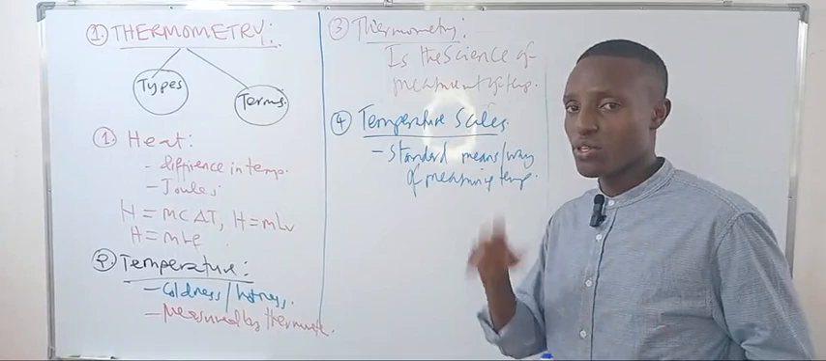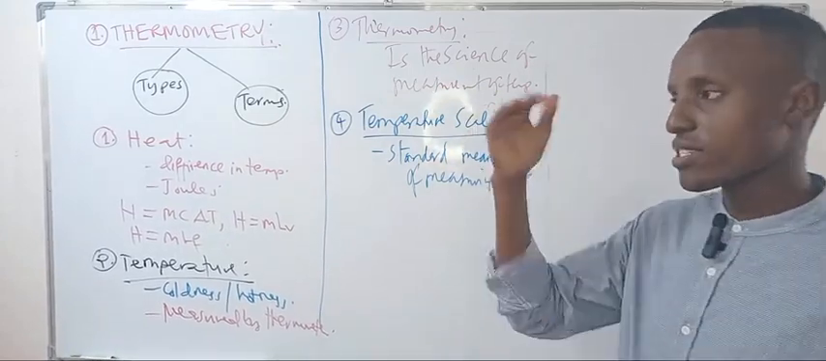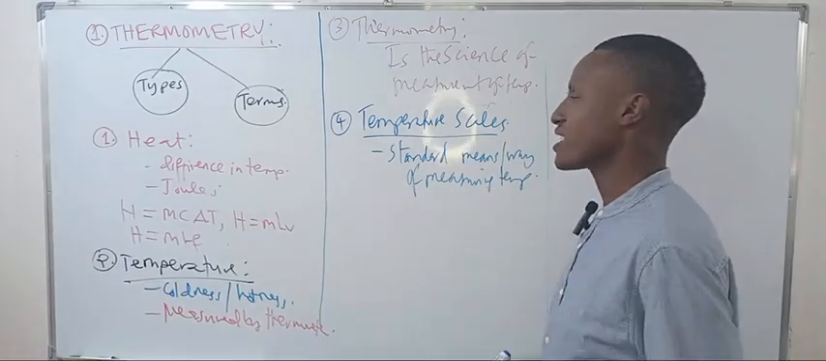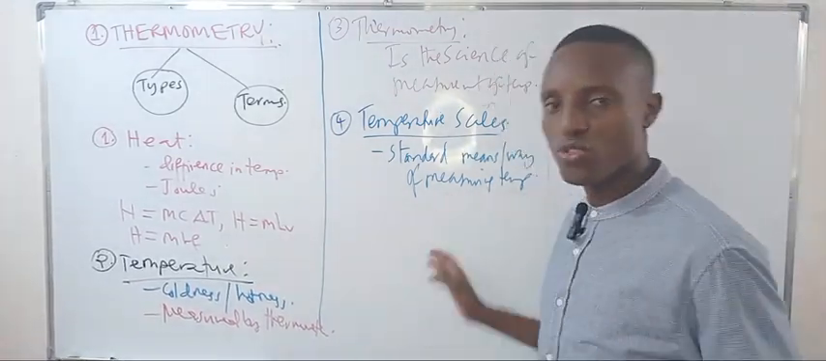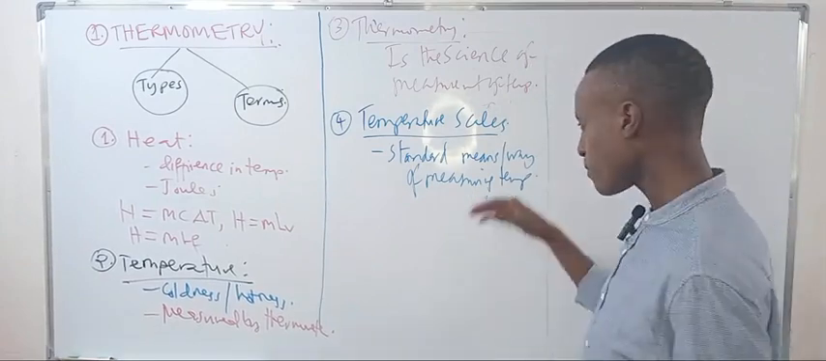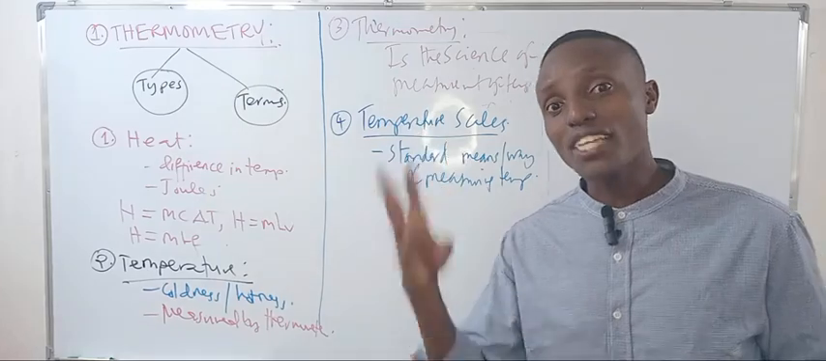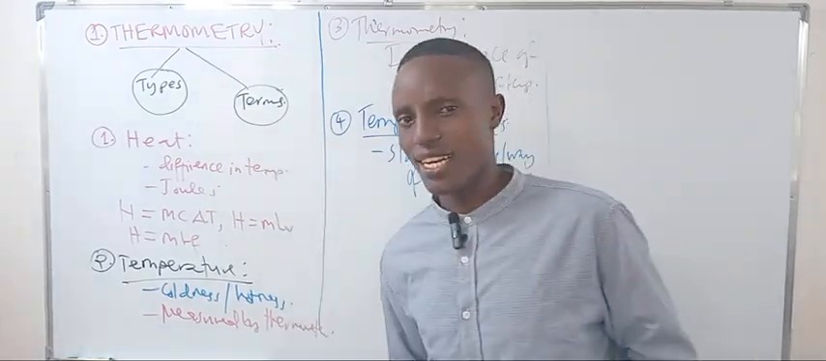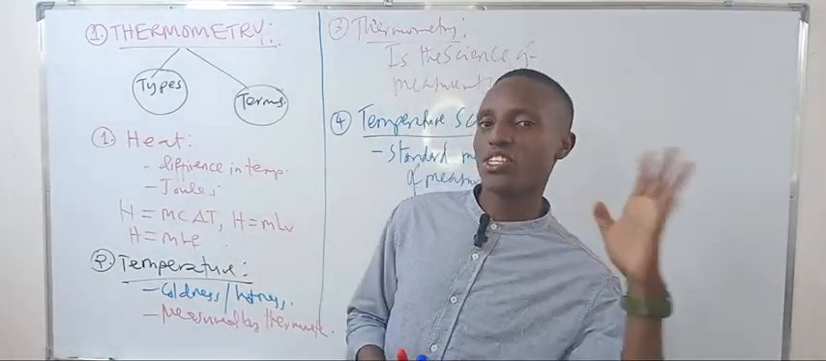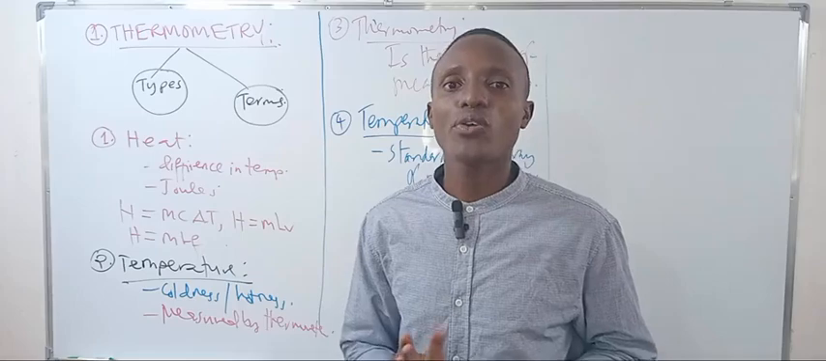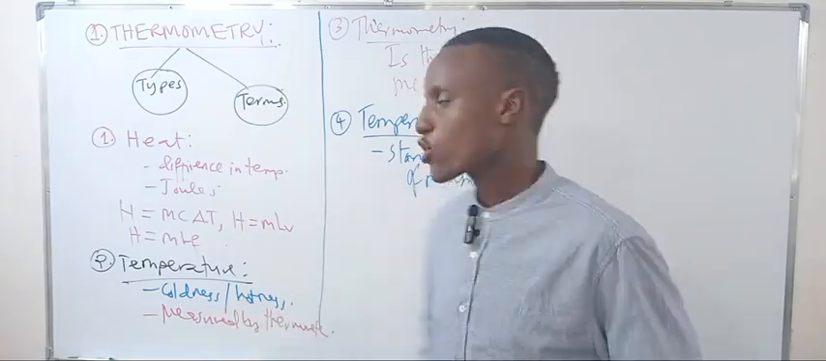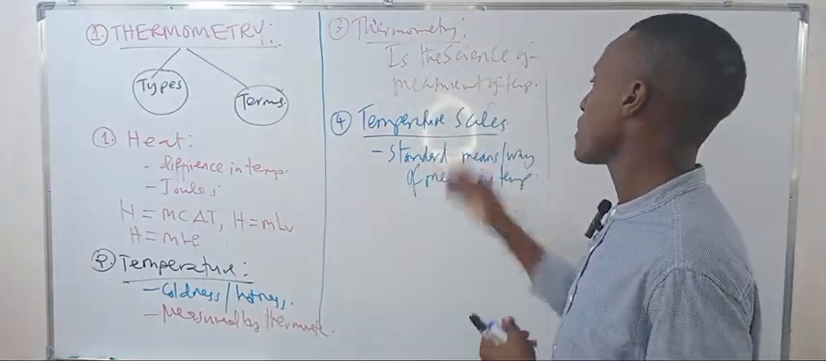It has numbers and fixed points. We shall see how to create a temperature scale. But there are 3 types of temperature scale. The first one is the Fahrenheit scale. The second one is the Celsius scale. And the third one is the thermodynamic scale, or the absolute scale.